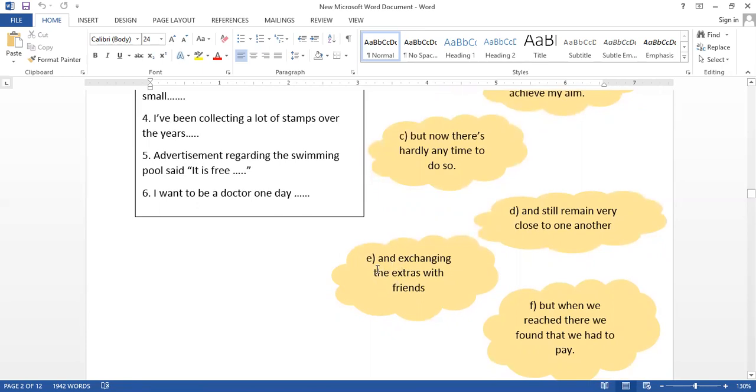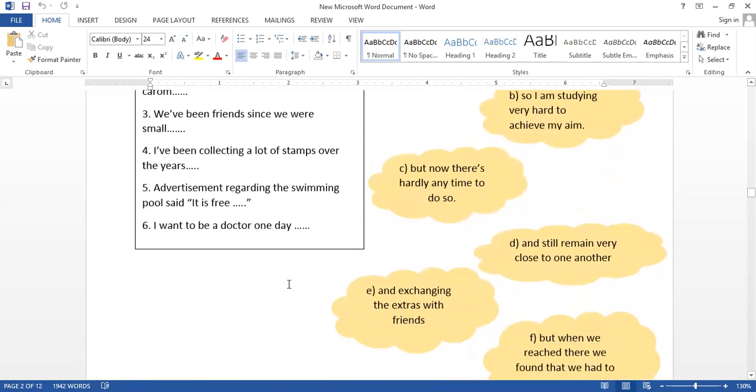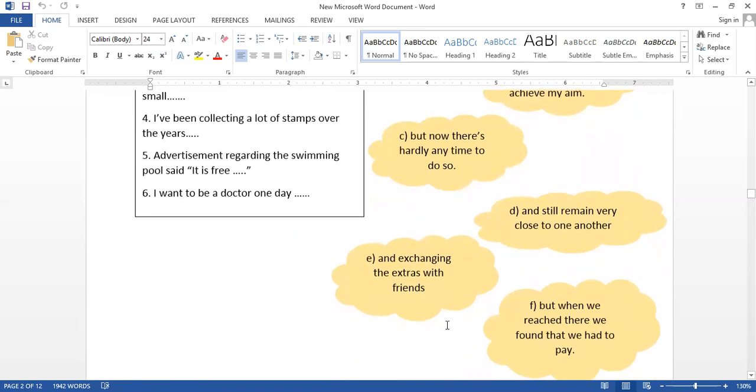So here we have E, F, and B. "So I am studying very hard" doesn't go with collecting stamps and exchanging the extras with friends. And when we read there, we found that we had to pay. So we can select E with number 4.